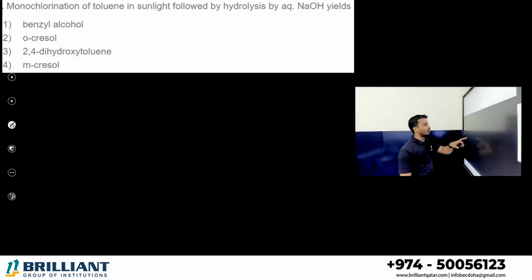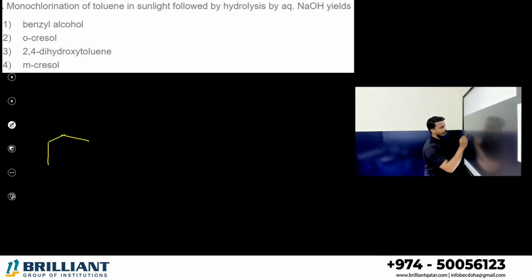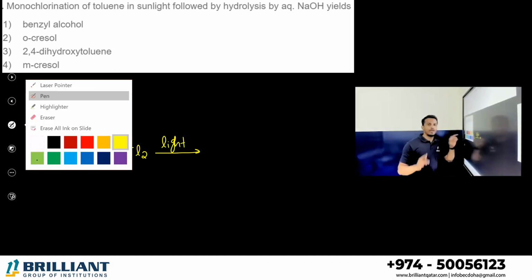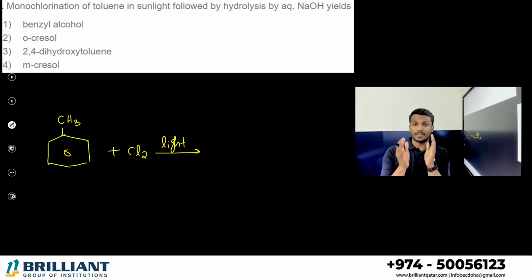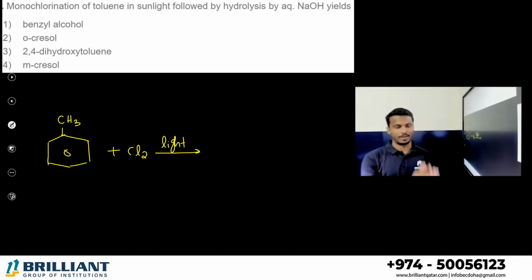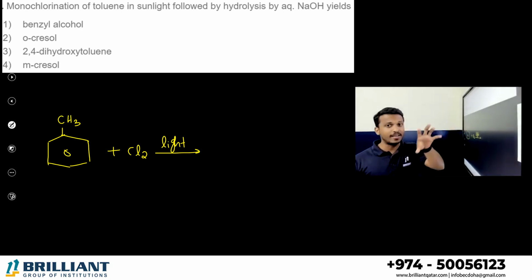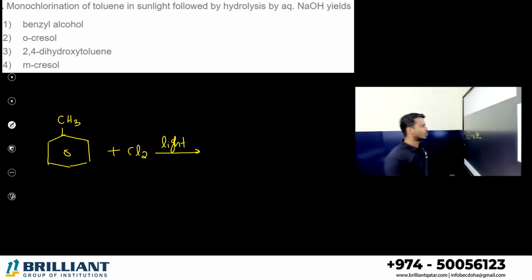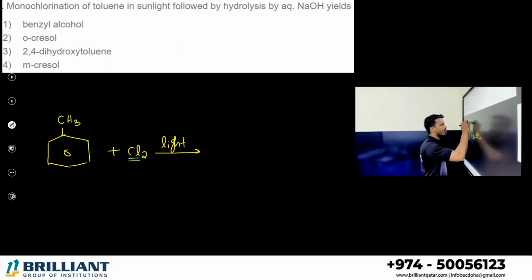Monochlorination of toluene. You know toluene. What is toluene? Benzene with the CH3. Toluene in sunlight, okay, chlorination. What is chlorination? Addition of Cl2 in sunlight. In the haloalkane video, we clearly discussed the two types of chlorination possible in toluene. When toluene is treated with chlorine in the presence of light, light means free radical substitution will take place. The chlorine should add on the alkyl group, not on the benzene ring. So one of the chlorines you can add on this carbon.